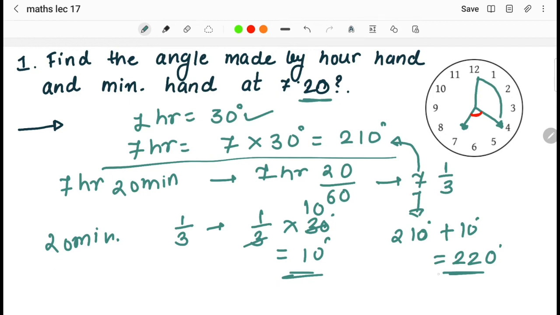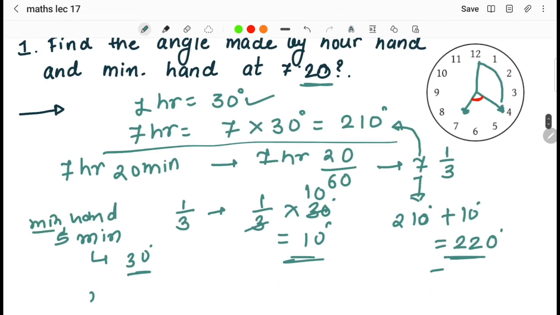It will be 220 minus, now for 5 minutes, as we know, the minute hand is covering 30 degrees. Here we are talking about the minute hand. For 5 minutes it is covering 30 degrees. So for 20 minutes, how many will it cover? It is going to cover 120 degrees.